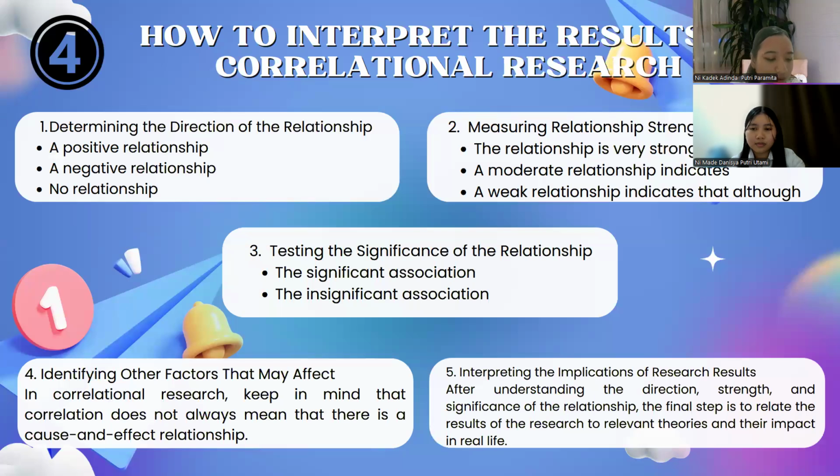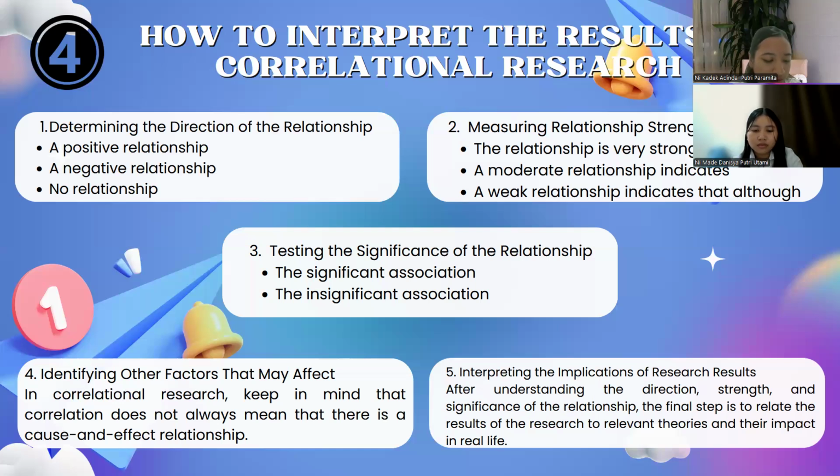The next material is how to interpret the result of correlational research. Correlational research aims to determine the relationship between two variables, both in terms of direction, strength, and significance of the relationship. To interpret the result of correlational research, several important aspects need to be considered. There are several ways to interpret the result of correlational research.